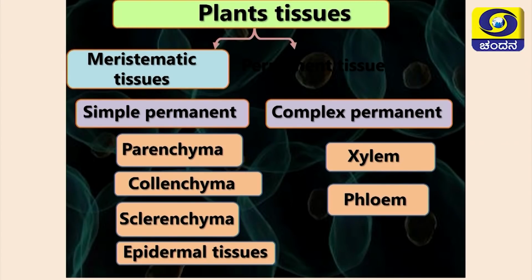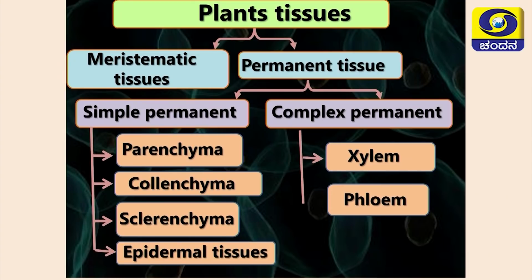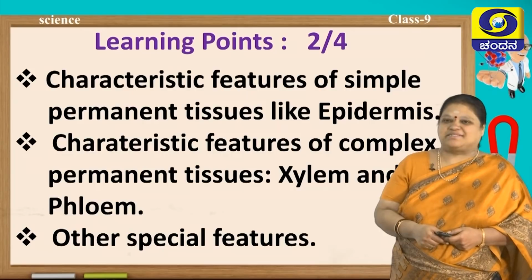In the plant tissues we will be basically studying about meristematic tissue, and in the meristematic tissue we will be studying about simple and complex permanent tissues. In the simple permanent tissue we will be studying about parenchyma, collenchyma, sclerenchyma tissues in today's class. So, I welcome you all to my class.